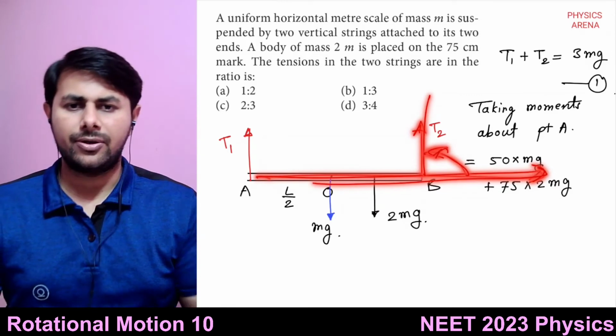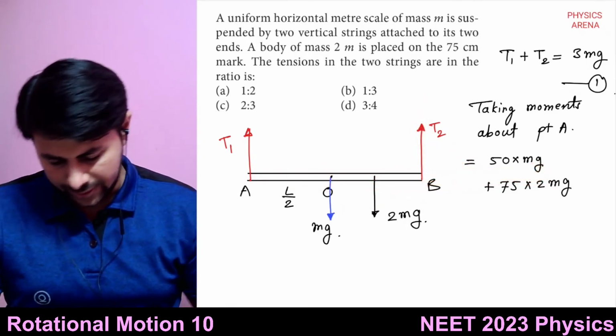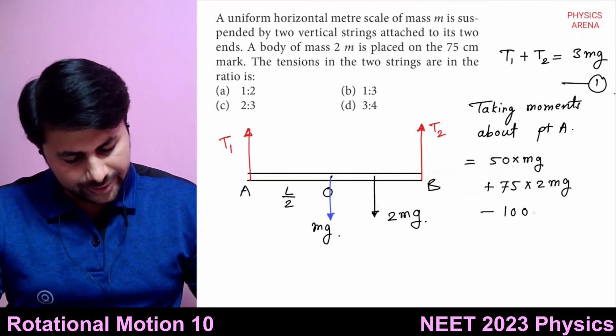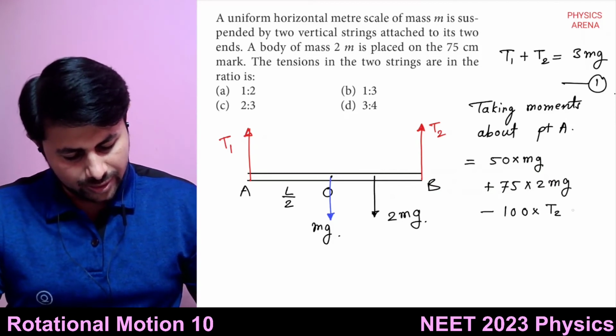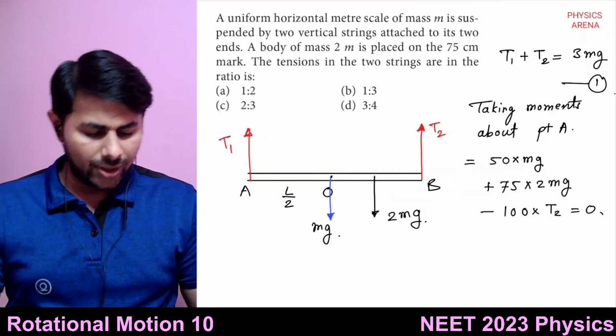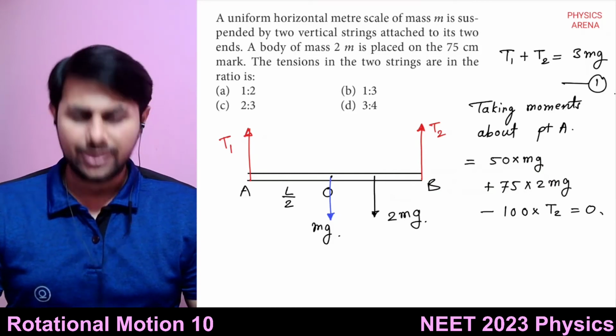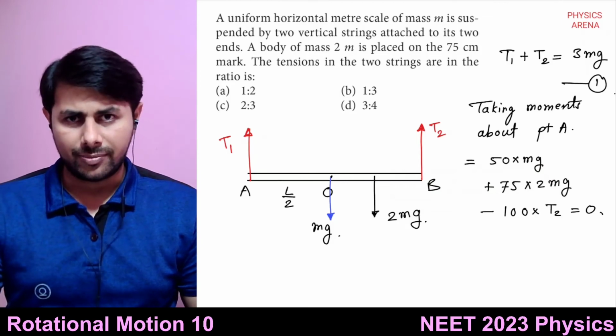R cross F is in anti-clockwise sense, so its sign will be negative. So minus 100 multiplied by T2, and sum of all moments should be equal to what? 0. The body is in rotational equilibrium, right?